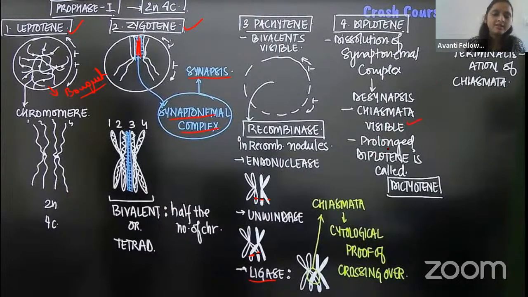In the diakinesis, what happens? The X is there, no? Chiasmata formation has happened, no? Both the chromosomes will separate. Okay, guys, both the chromosomes will separate. We call it termination of the chiasmata. This is chiasmata, right? So here the termination will happen. So we call it chiasmata termination.